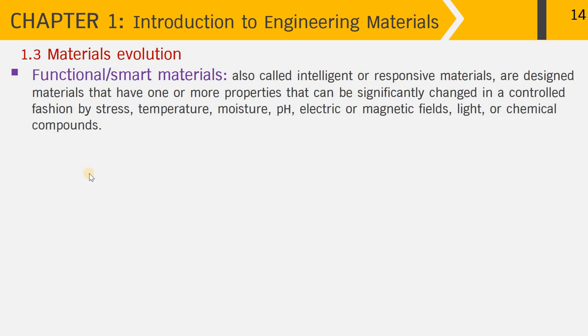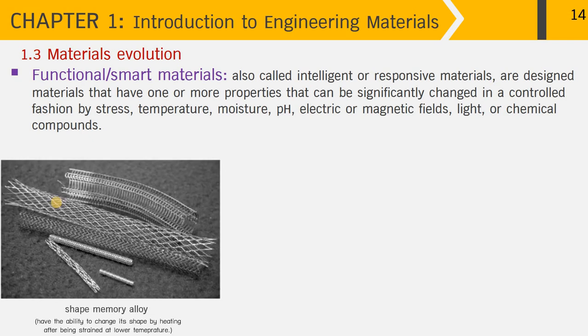The next one is functional or smart materials. They are also called intelligent or responsive materials, which are designed to have one or more properties that can be significantly changed in a controlled fashion, either by stress, temperature, moisture, pH, electric and magnetic fields, light, or chemical compounds.